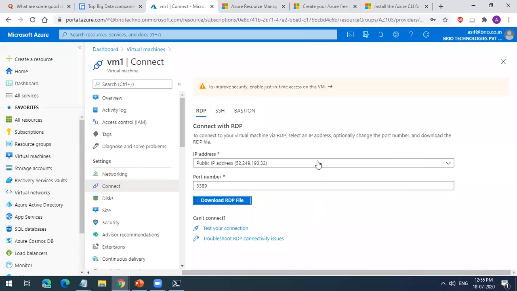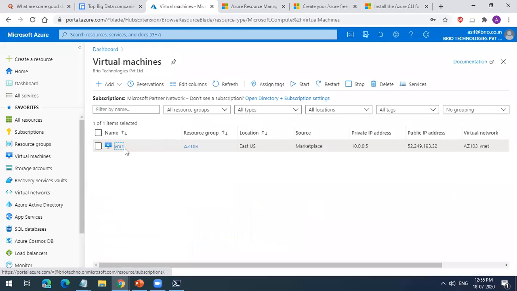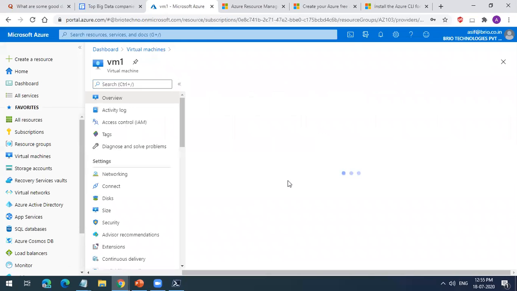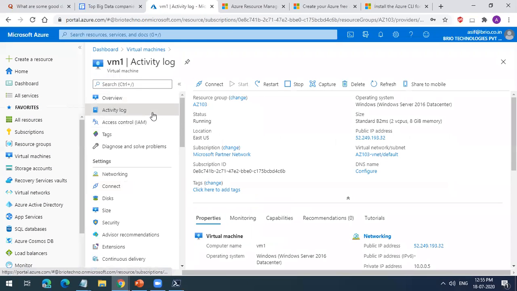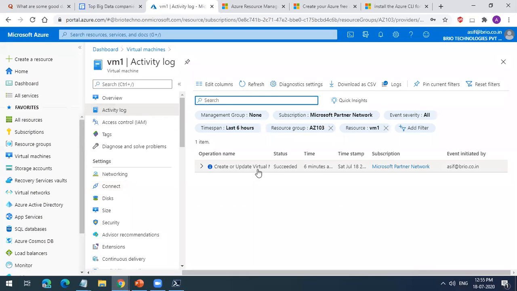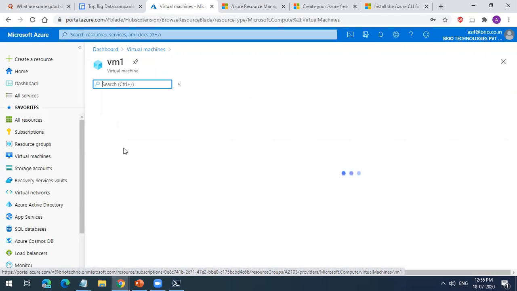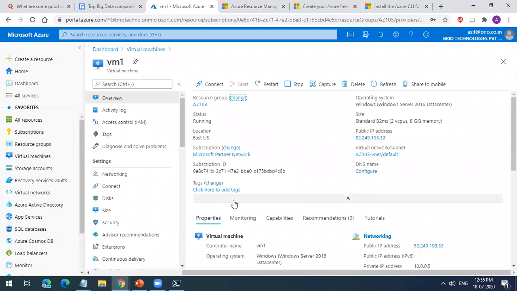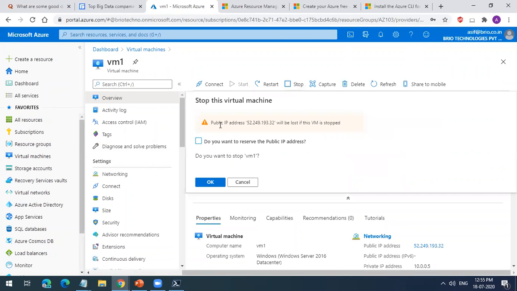So we created the VM, okay? No activity is done. You can see the activity log here of this VM also. You created a virtual machine, and it was created 6 minutes ago for this resource group. So you have the activity logs also here. You can stop the virtual machine from here. But when you stop the virtual machine, this public IP will be lost. So you should not do this.